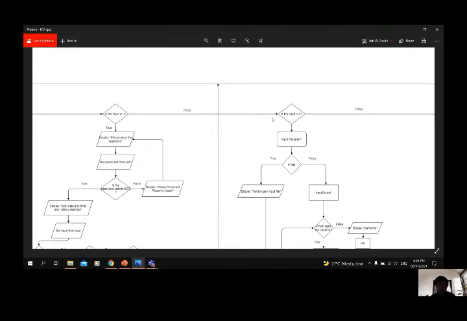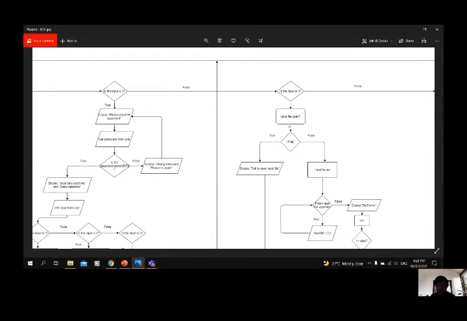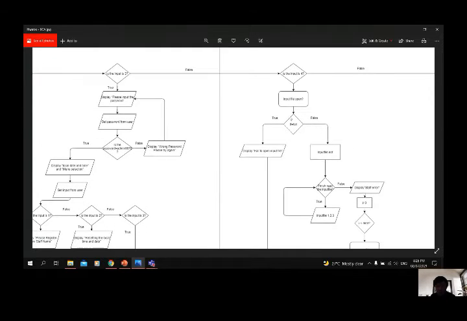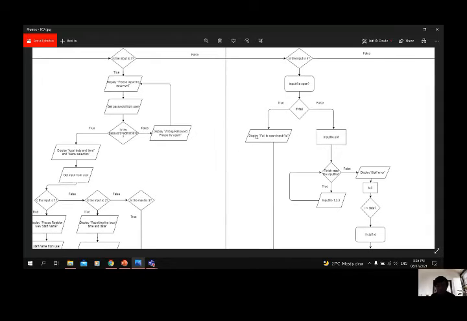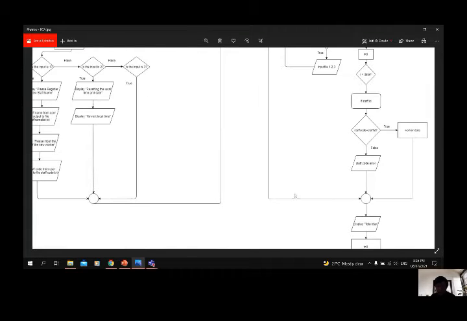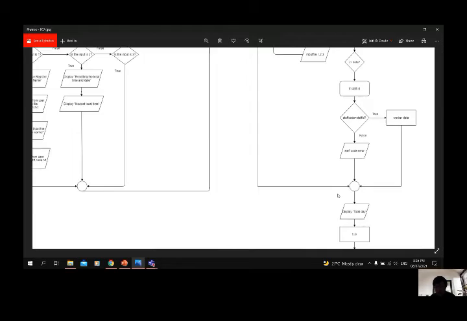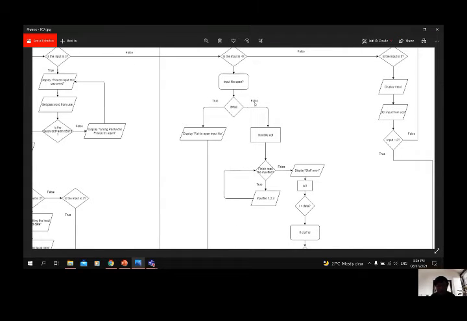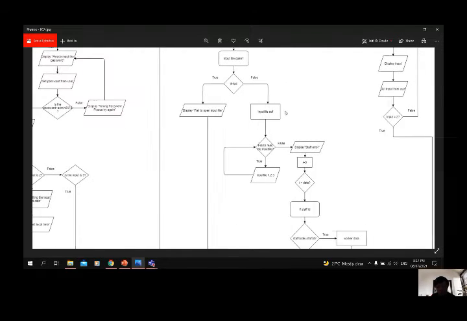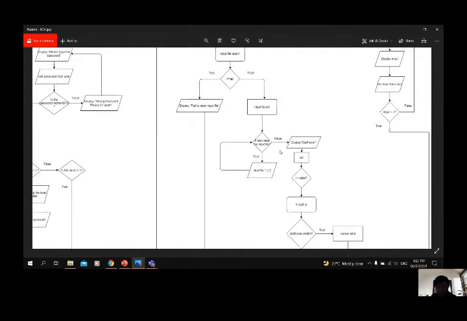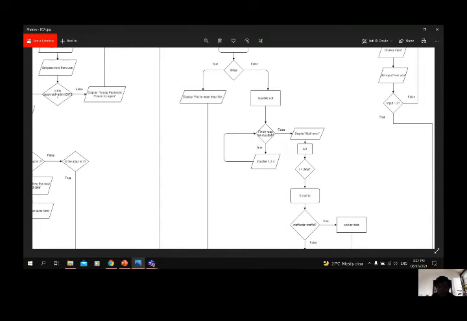So if the user selects the number 4 in the main function page, which is the summary, the system will check whether the input file is open or not. If the file fails to open, the system will display failed to open input file and jump to the end of the program. And if false, which means the file can open, the system will read the file and check if the system can read input file 1, 2, 3. If the read is successful, it will jump back to this.